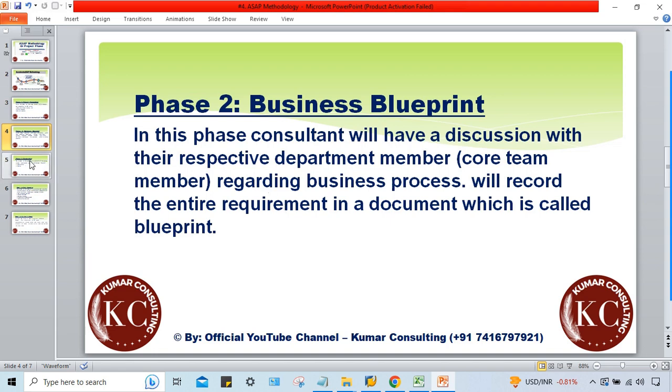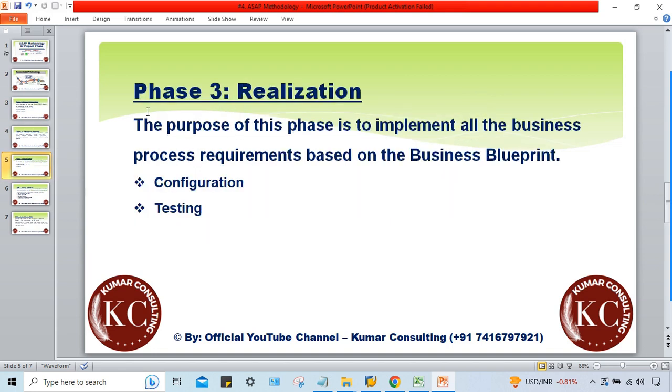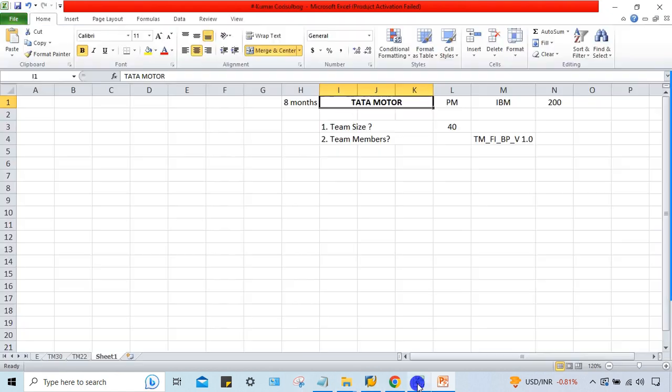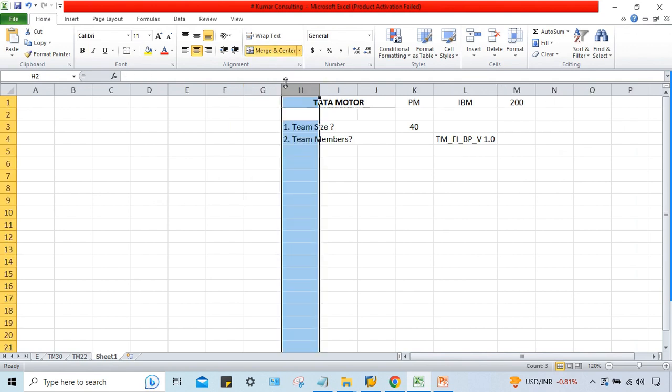Okay. So now what happened, guys? Configurations. Look at here. The purpose of this phase is to implement all business process requirements based on the business blueprint document. So the first activity is configuration, right? Configurations means multiple activities will be there. I'll tell you, guys. Okay. Now look at here.